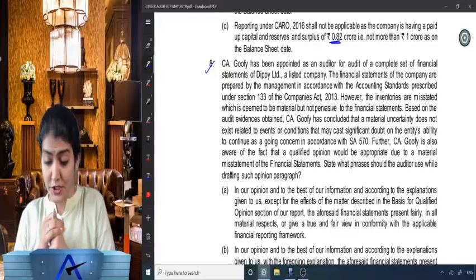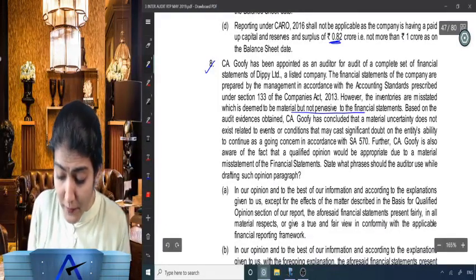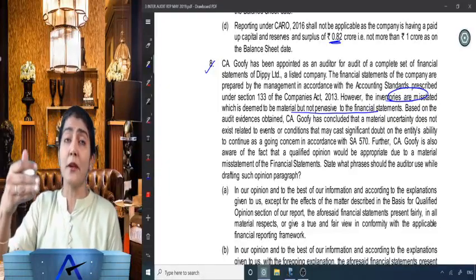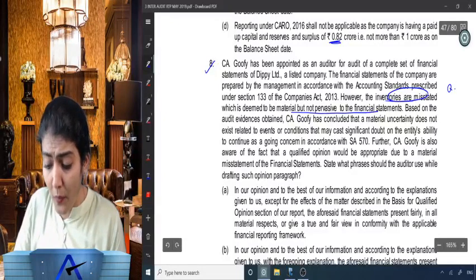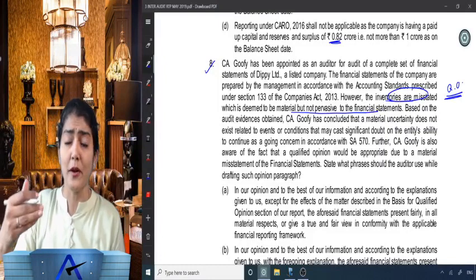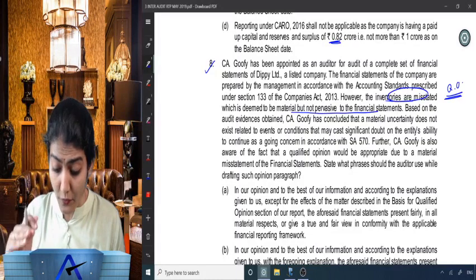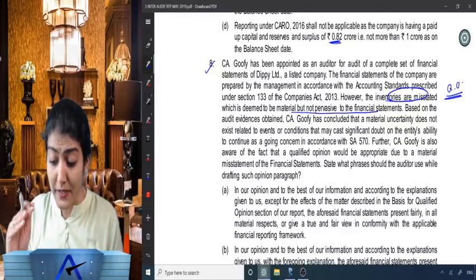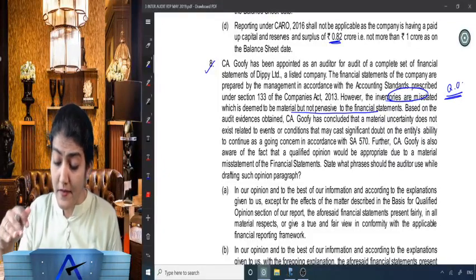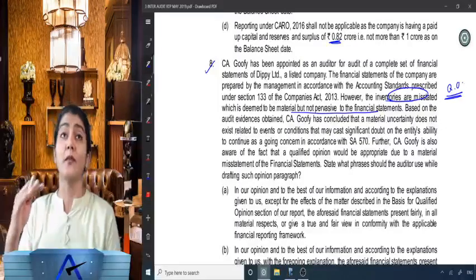Right? Everybody pay attention. However, the inventories are misstated, which is deemed to be material but not pervasive to the financial statements. So, inventories are misstated but material but not pervasive. It will lead to a qualified opinion. Is it right? And a material misstatement, material but not pervasive, it will lead to a qualified opinion. Based on the audit evidences obtained, CA Goofy has concluded that a material uncertainty does not exist related to events or conditions that may cast a significant doubt on the entity's ability to continue as a going concern in accordance with SA 570.